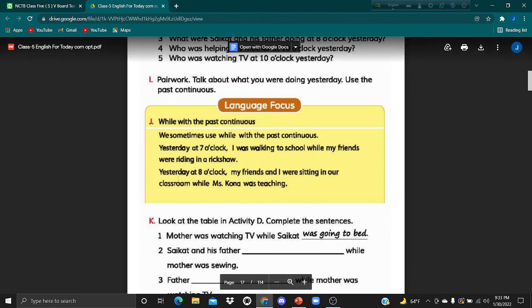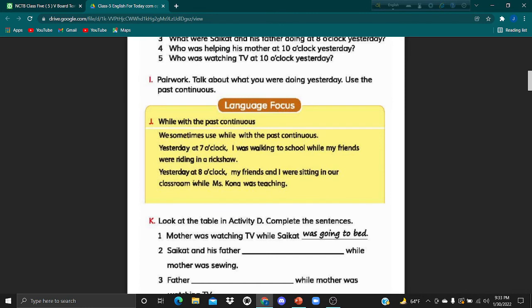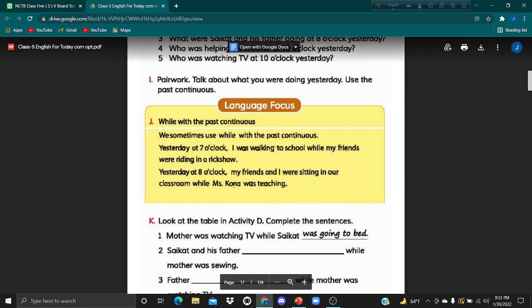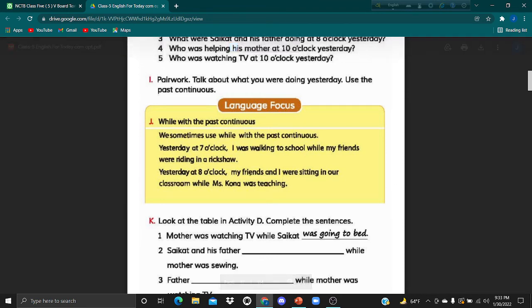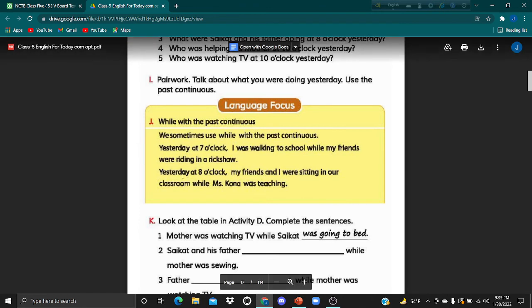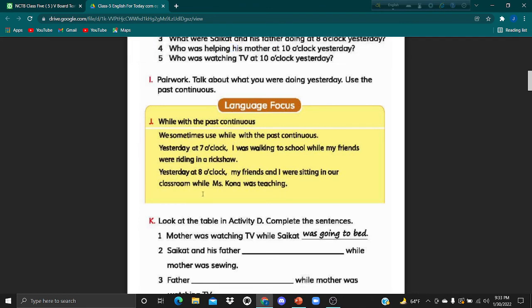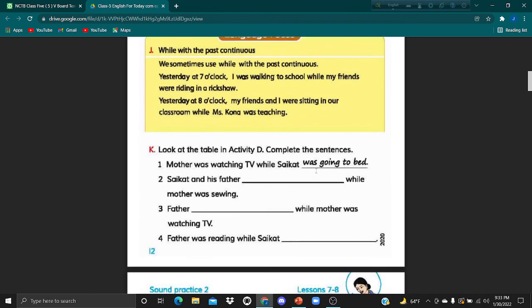Another example: yesterday at 8 o'clock, my friends and I were sitting in the classroom while Miss Kona was teaching. Two past continuous tenses, and we use while for these.